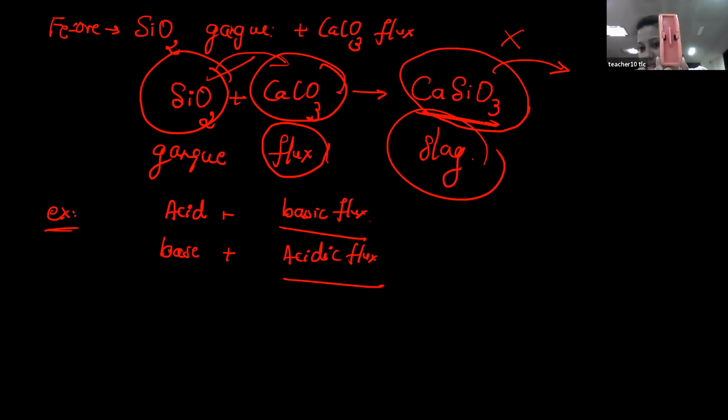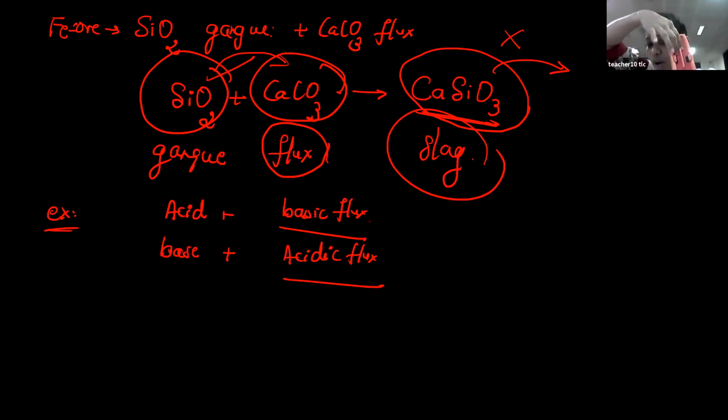Now you heat this and add flux. What happens to the temperature? The temperature goes on increasing, which means everything will melt. At that time, that flux combines with that gangue particle and a slag forms, and you can remove that slag easily, more easily than picking the gangue. You can't pick that gangue. Suppose you want to pick the gangue from here, you have to consider the temperature, which is very high.